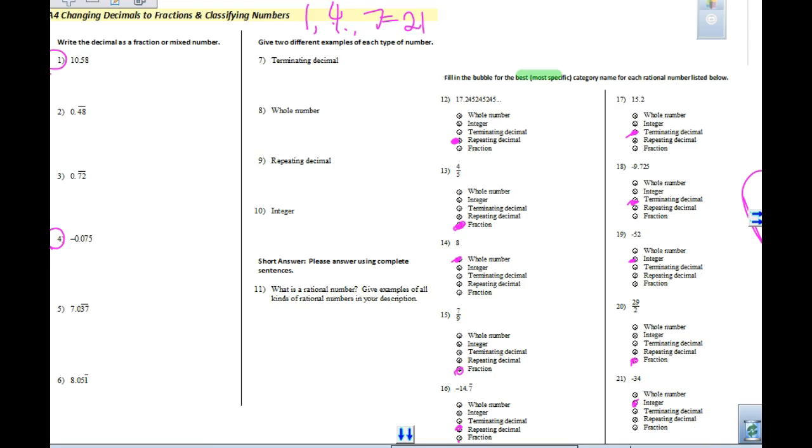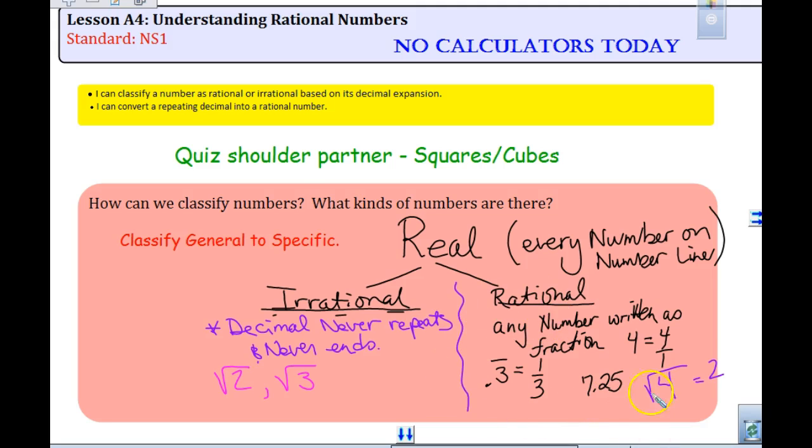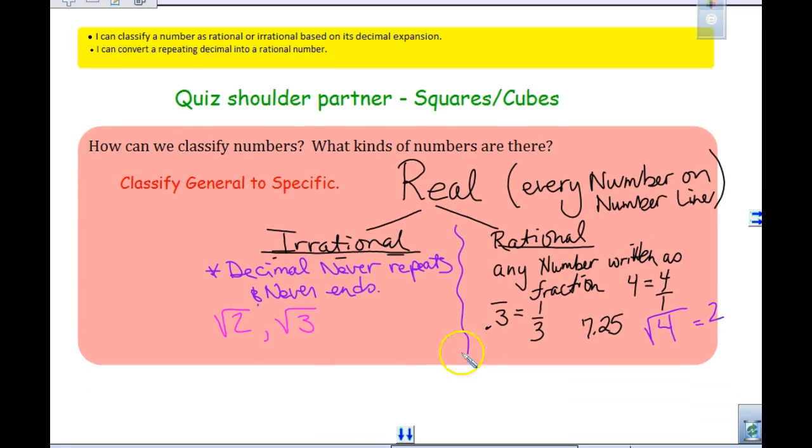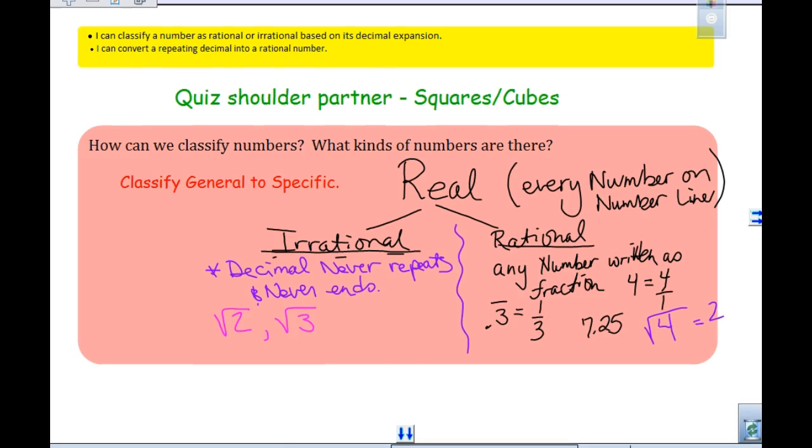Okay? So, yesterday, this should be part of your definition, right? Any number that can be written as a fraction. What else might I want to add to that? I might want to add that it is also a decimal that what? Repeats or ends. When you write that definition, these would be the key things. Any number that can be written as a fraction, a decimal that repeats or ends. Terminates. We'll use that, since that's what they use in there. Terminates. Okay?